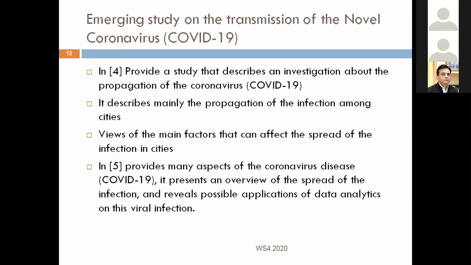In this article, they provide a study that describes an investigation about the propagation of the coronavirus COVID-19. It describes mainly the propagation of the infection among cities, and especially it gives a view of the main factors that can affect the spread of the infection in the cities.